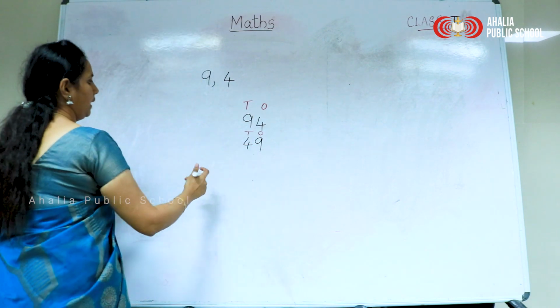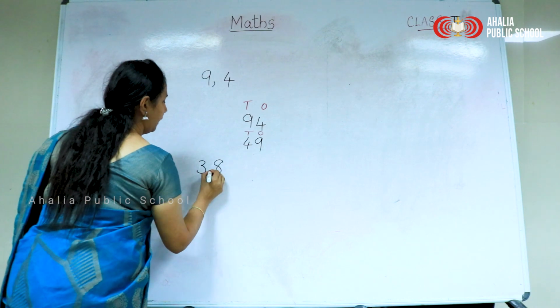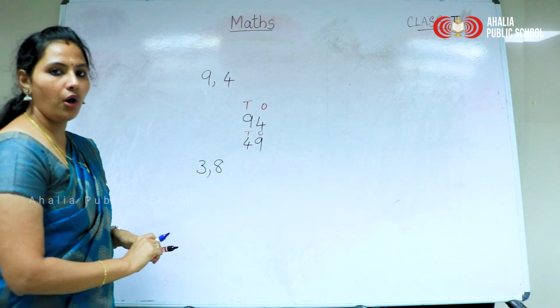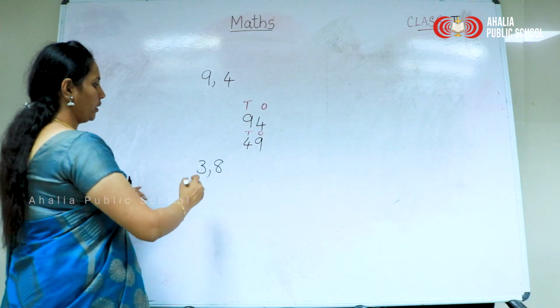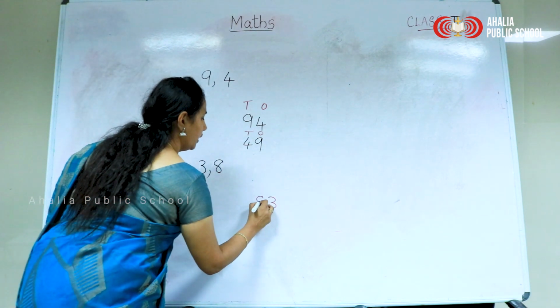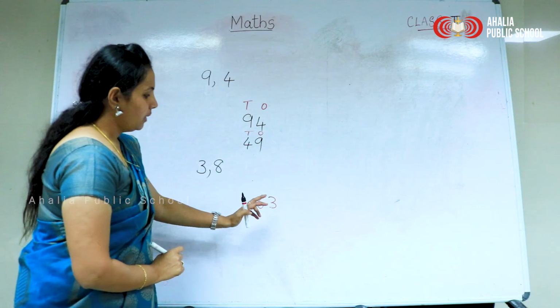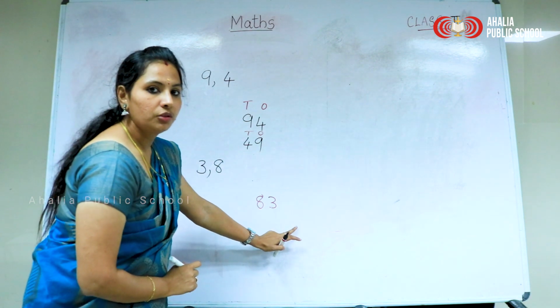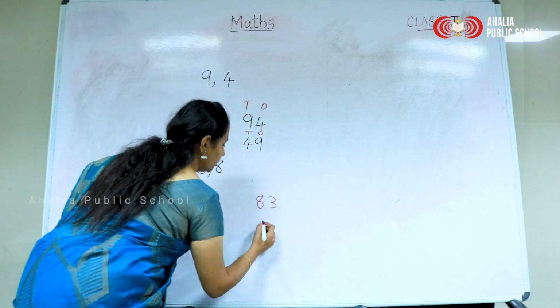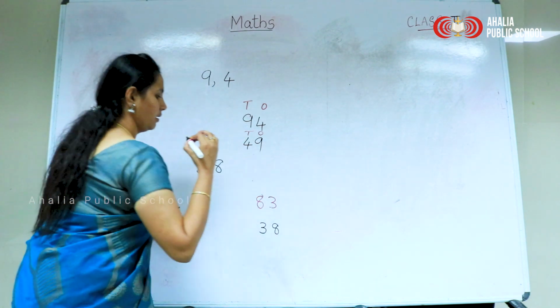See, again one more example. 33 and 8. How will we form? See here. We put 3 in ones place and 8 in tens place. So what number do we get? 83. Again we put 3 in tens place and 8 in ones place.